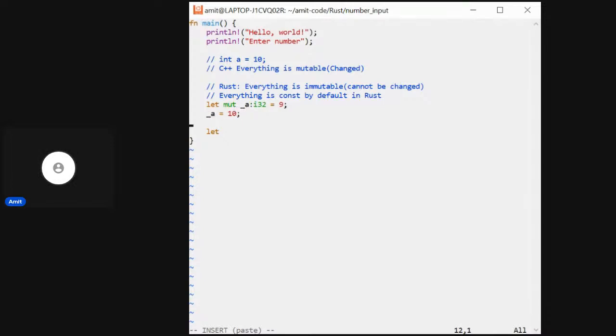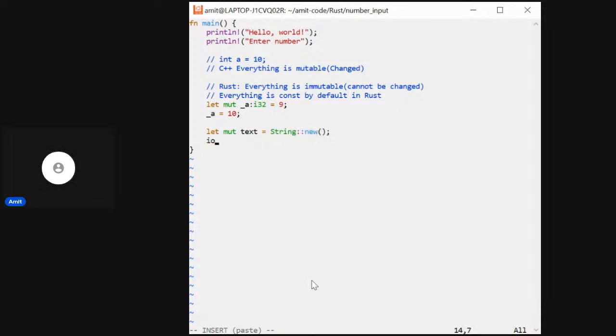So let me make this an unused variable. An unused variable can be prefixed with an underscore, and let me take something as text. I'll take it as a string variable. So in this line, I have taken a variable named text. It's mutable, means I can add a value to it, change a value, and it's of type String.